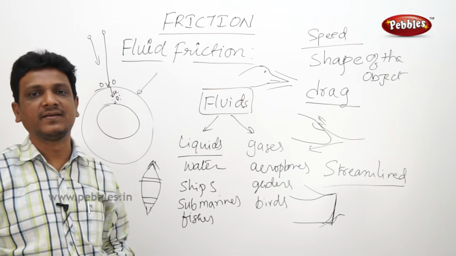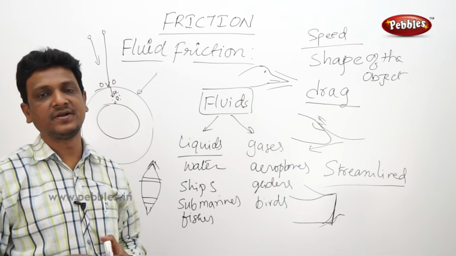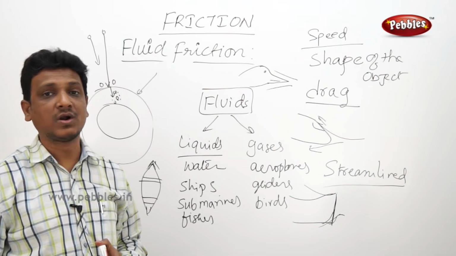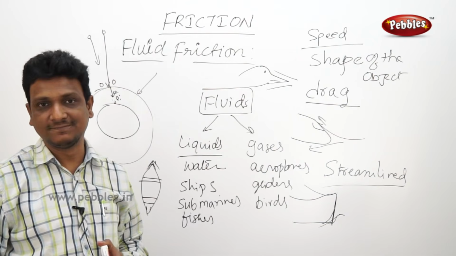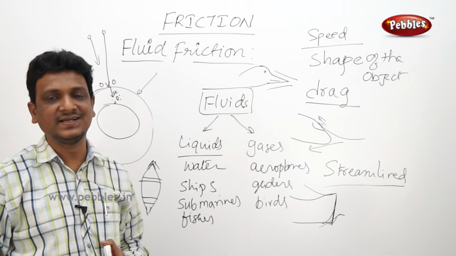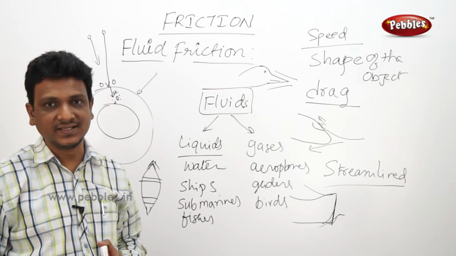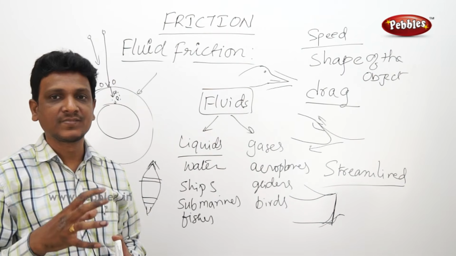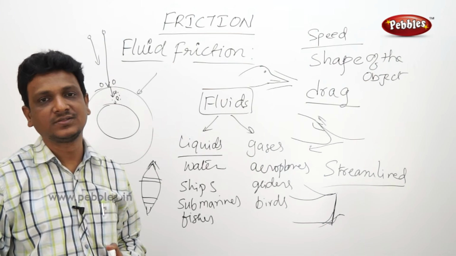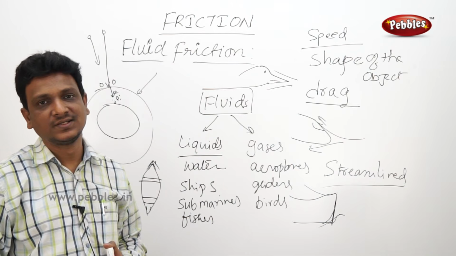So this is how we can reduce the friction, and we have seen how we are benefited because of the friction and what happens if there is no frictional force, and at the same time how the frictional force is disadvantageous, causes problems, and what are the methods and techniques by which we can reduce the frictional force, by using lubricants and by using different techniques.